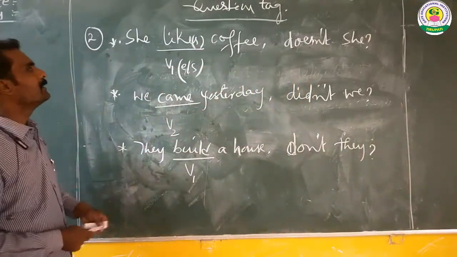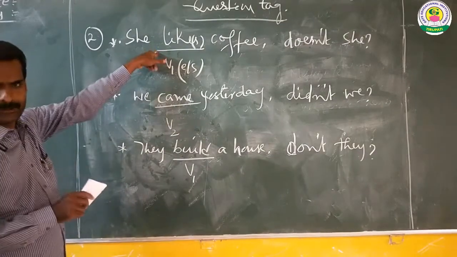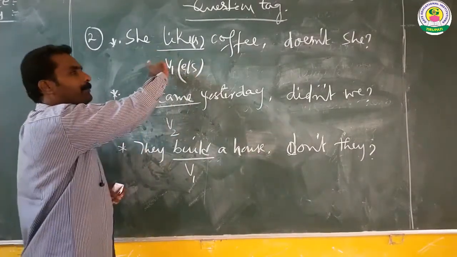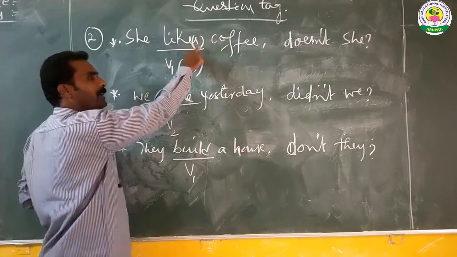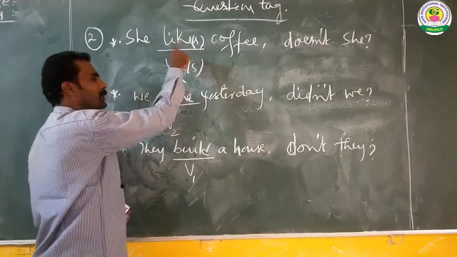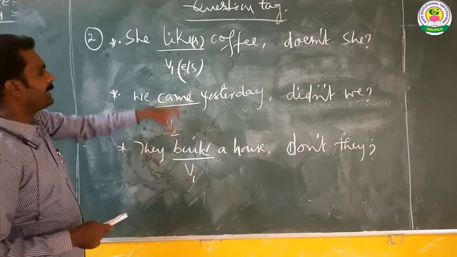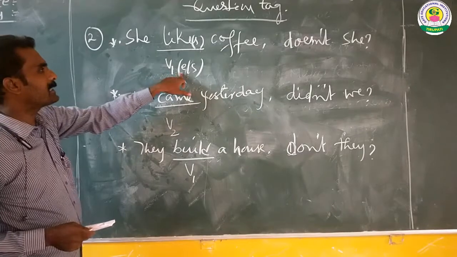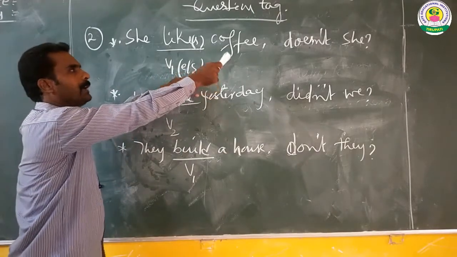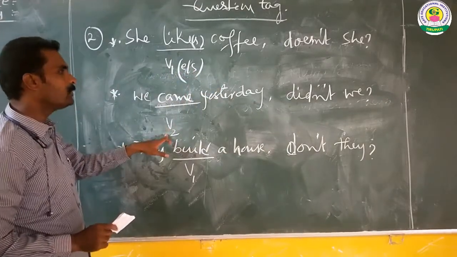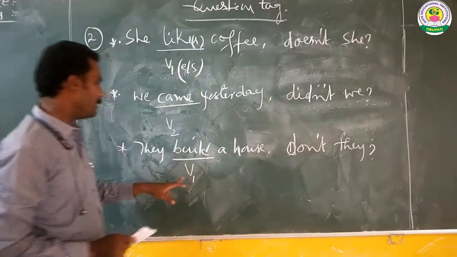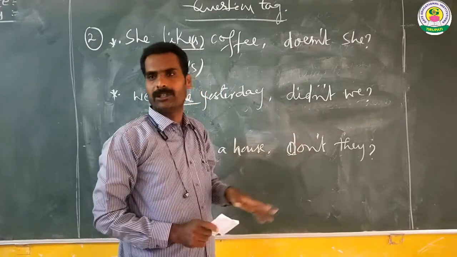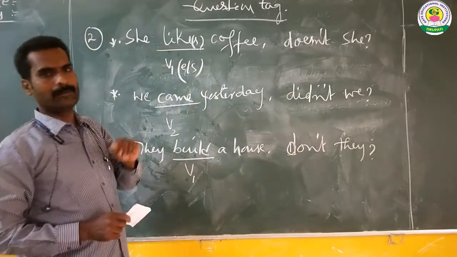So like this, if a statement does not consist of a helping verb, we can take the main verb of the sentence and follow it. If the main verb comes with V1 with S or ES, we have to add does, with V2 we have to add did, and with V1 we have to add don't in the tag question. This is the second rule, right?